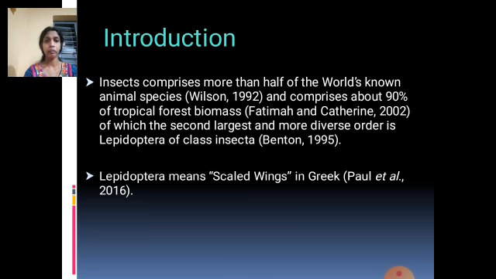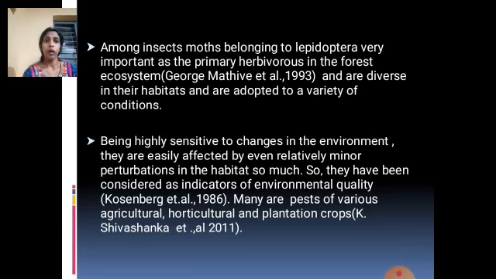The term Lepidoptera means scaled wings, and this order consists of a division called Heterocera, which includes the species known as moths. So moths are insects which come under the division Heterocera, order Lepidoptera, class Insecta, and phylum Arthropoda. Among all insects, moths belonging to the Lepidoptera are very important as the primary herbivores in the forest ecosystem, and are diverse in their habitats and adapted to varieties of conditions. As you all know, moths are also considered among the best pollinators.